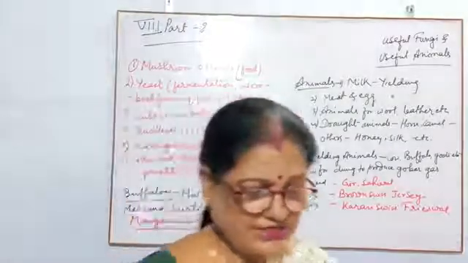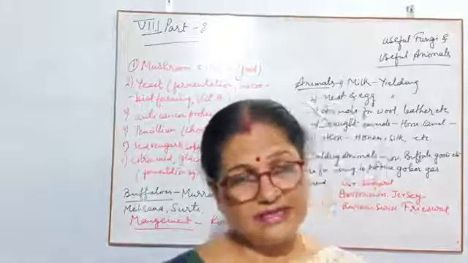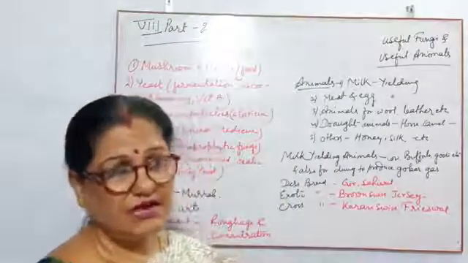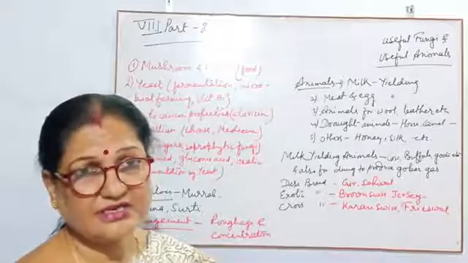So this gobar gas can be used by them, because it is a material from which we can extract heat.